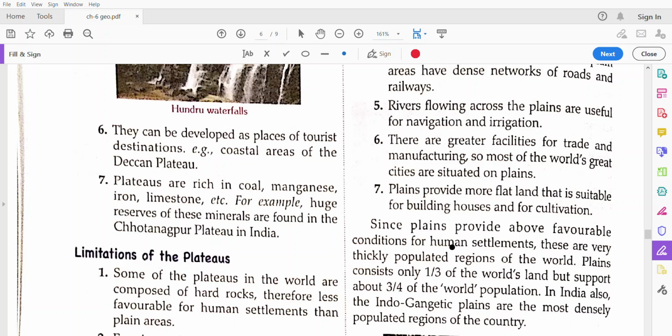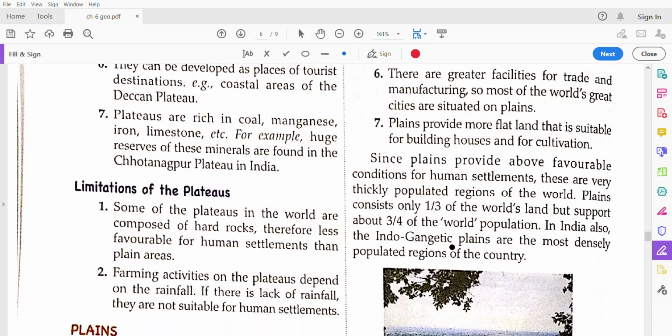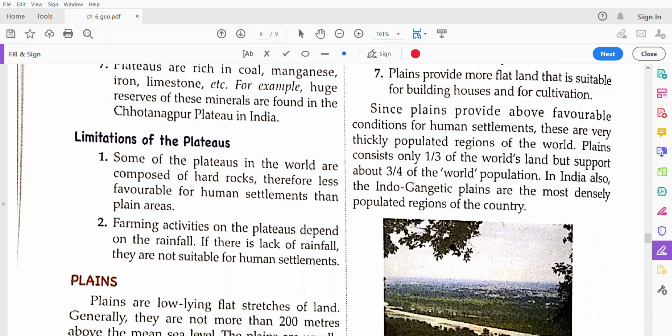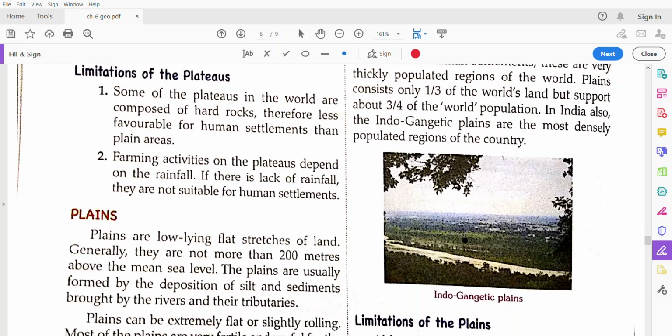Since plains give us favorable conditions for human settlements, these are very thickly populated regions of the world because it is easy to make houses on these plain lands. Plains make up only one-third of the world's land but support three-fourths of the world population. In India also, the Indo-Gangetic plains are the most densely populated region of the country.